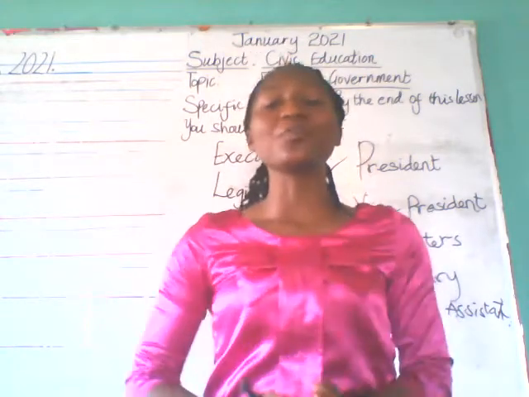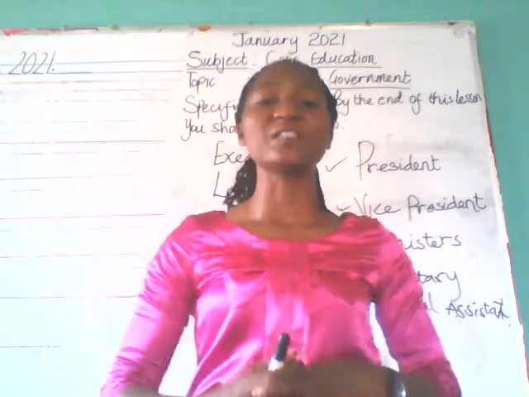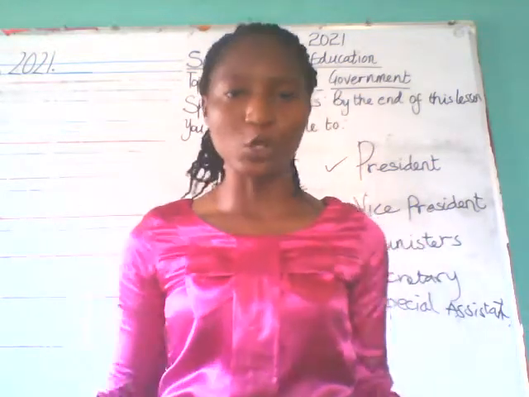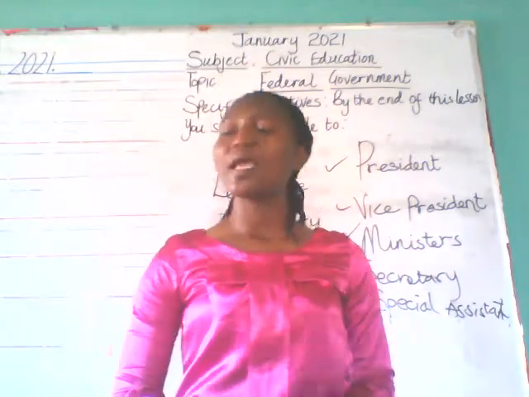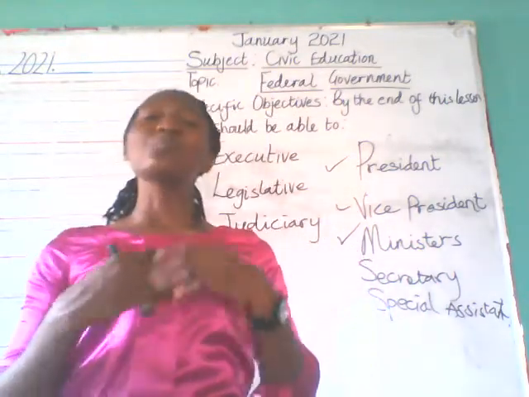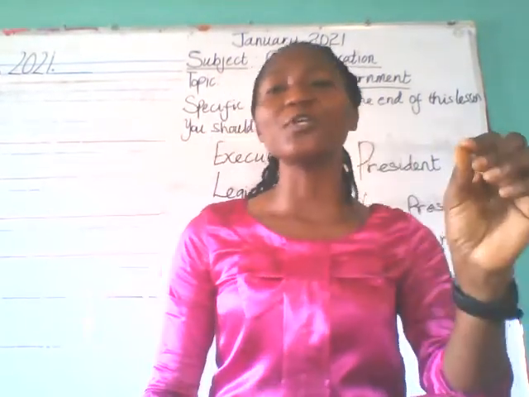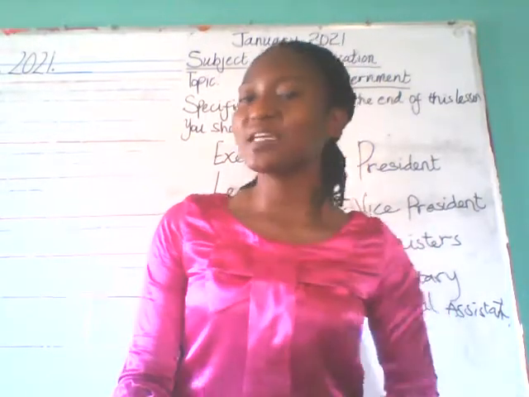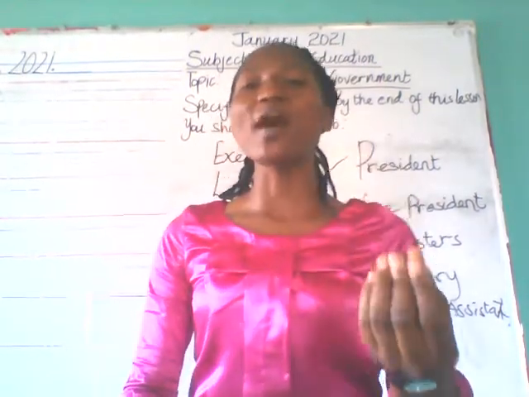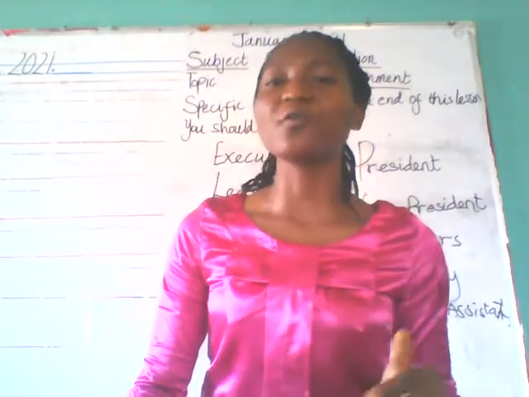A lot of people don't have work. They are graduates, they've gone to the university, they are out and have no job. So there should be creation of jobs for the youths. And number six, they should pay worthy salary. If somebody works for you and you just give the person a little money, it is not good. So there should be worthy salaries for the people working for you.